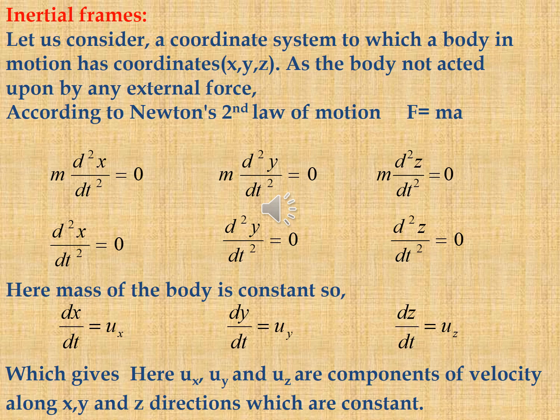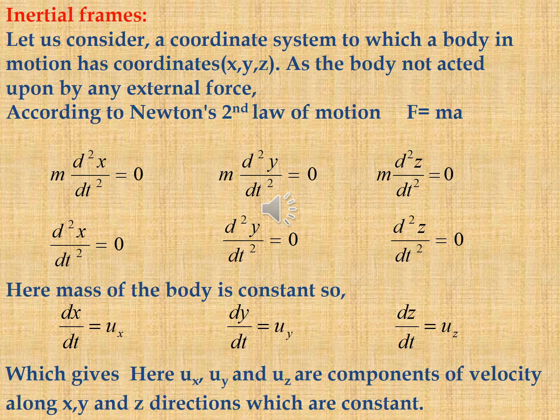With respect to y axis, m d square y by dt square is equal to 0. With respect to z, m d square z by dt square is equal to 0. Taking mass as a constant of the body in three coordinates, d square x by dt square is equal to 0, d square y by dt square is equal to 0, d square z by dt square is equal to 0.